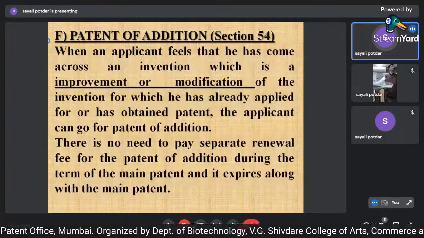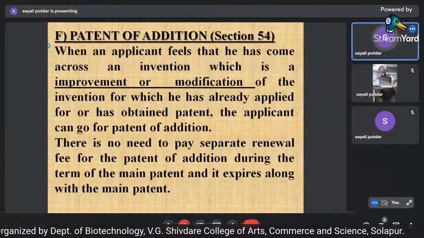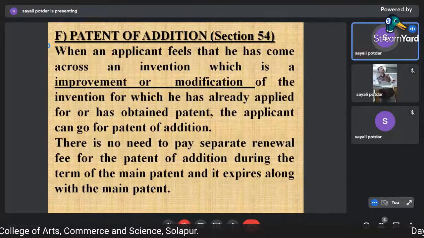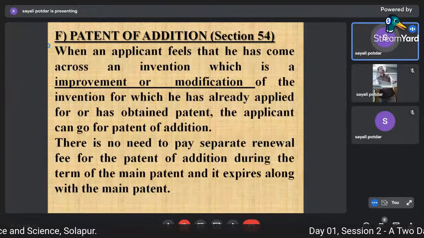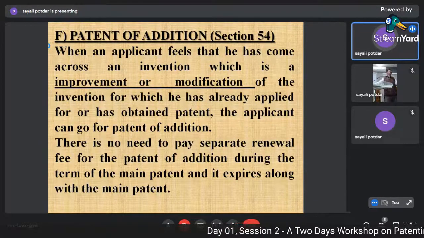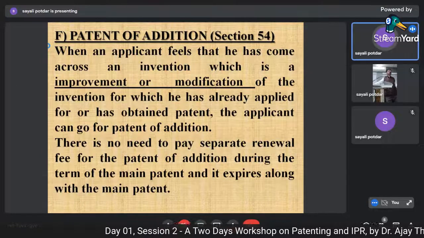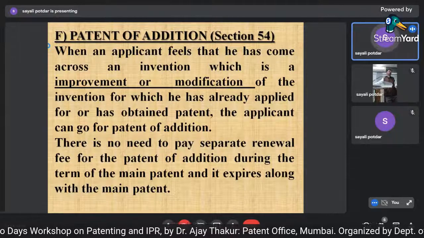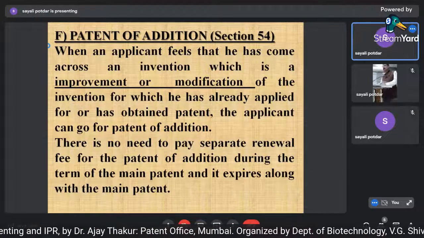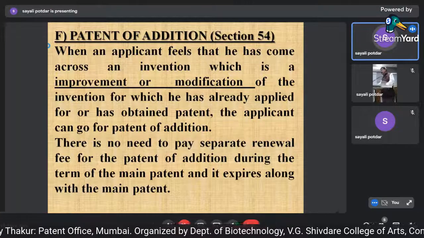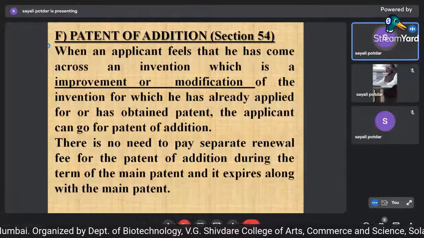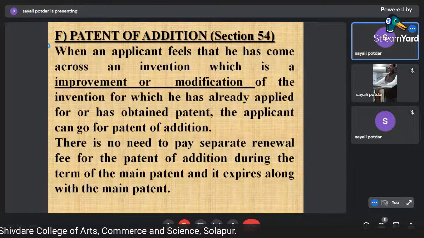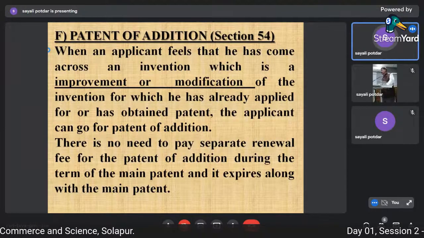Now, there is another type, that is patent of addition. When an applicant feels that he has come across an invention which is an improvement or modification of the invention for which he has already applied or has obtained a patent, the applicant can go for patent of addition, and there is no need to pay a separate renewal fee for the patent of addition during the term of the main patent, and it expires along with the main patent. Now I told you, you got a patent or you have applied for a patent, and if you want to make some improvement or add something to it so that you feel there is again advancement, then you can file a patent of addition application.